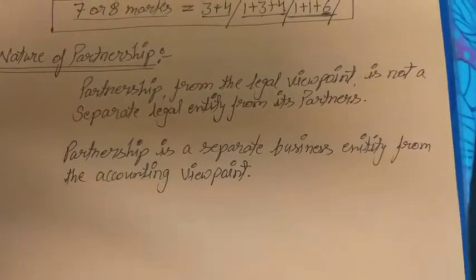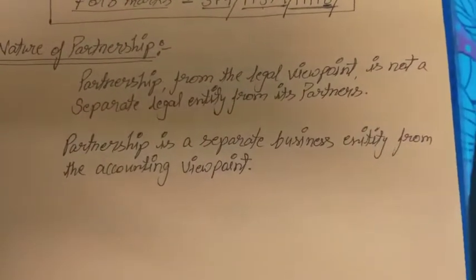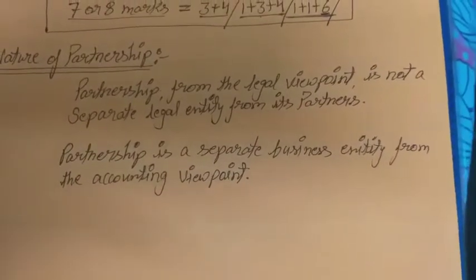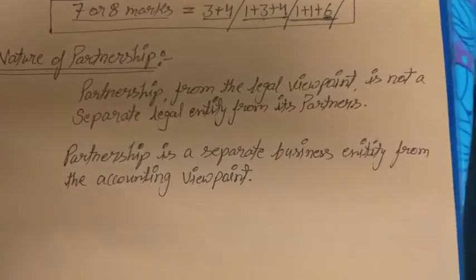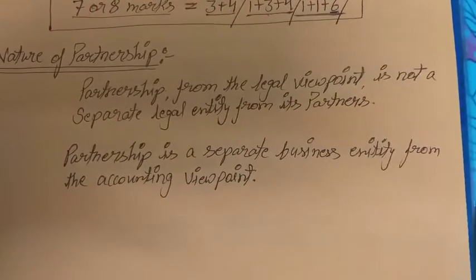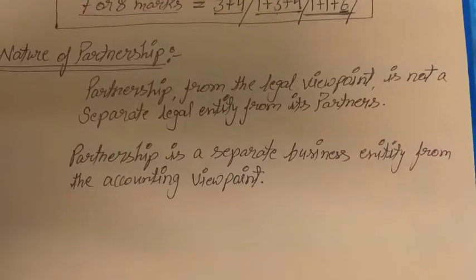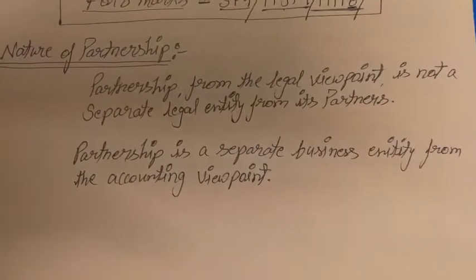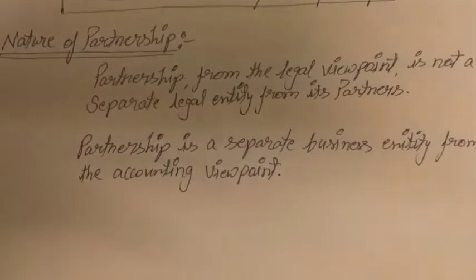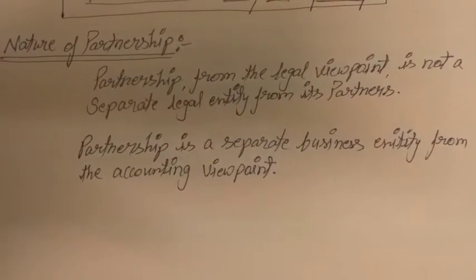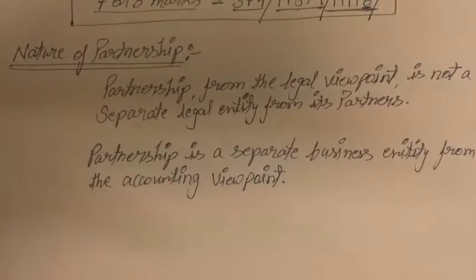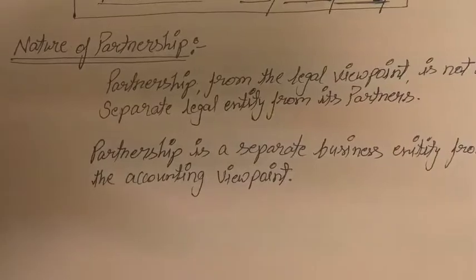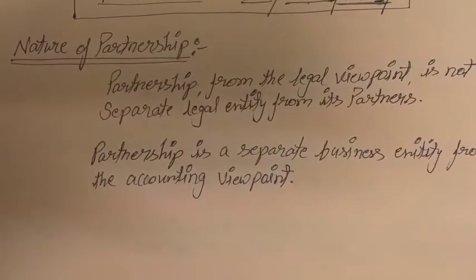In their house there may be many transactions, many things they purchase for their house, so those transactions will not be recorded in the accounting of the firm. In the accounts of the firm we will not record those transactions, because only business transactions will be recorded in the accounts of the firm. Is it clear?